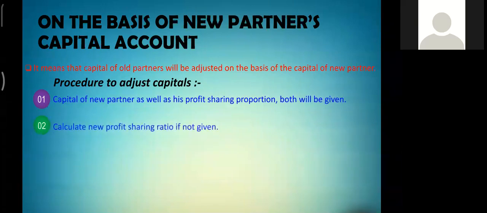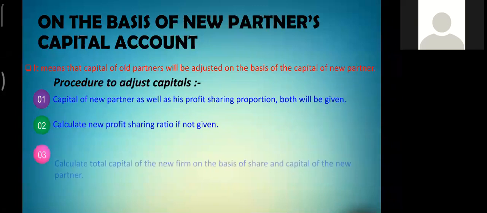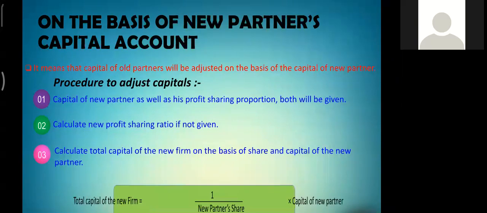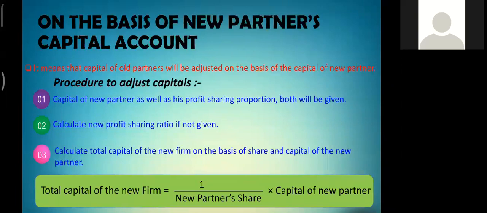Second, the new profit sharing ratio will be calculated if it is not given. Third, we calculate the total capital of the new firm on the basis of the new partner's share in the capital. And the formula is: total capital of the new firm equals 1 by new partner's share into capital of new partner.